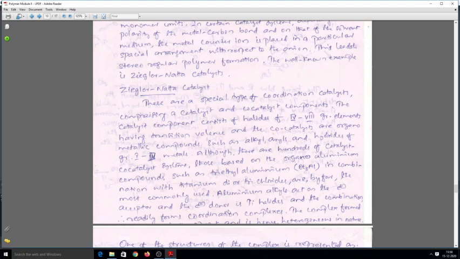So here normally aluminium is an electron deficient species or electron acceptor, and titanium is the electron donor, and the combination therefore readily forms coordination complexes, and the complex formed